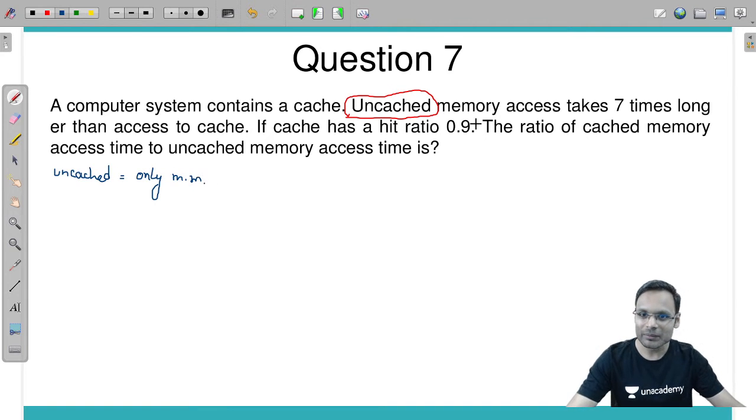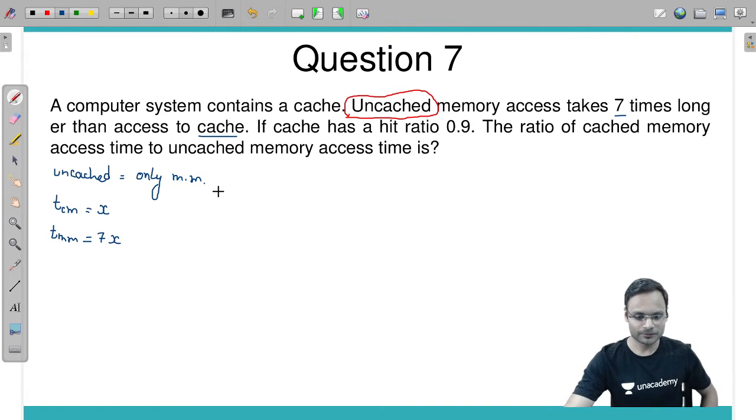So uncached memory access takes 7 times longer than access to cache. So if the cache memory access time TCM is equal to x time units, then the uncached memory system, meaning main memory access time, should be 7x. Simple statement.